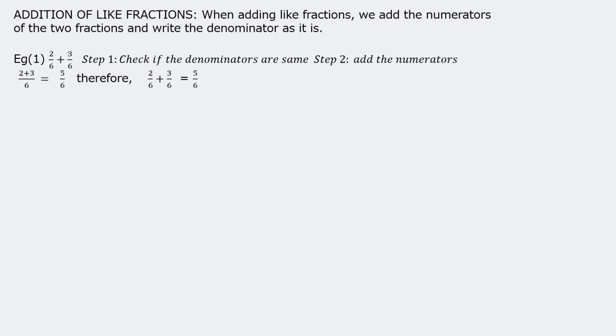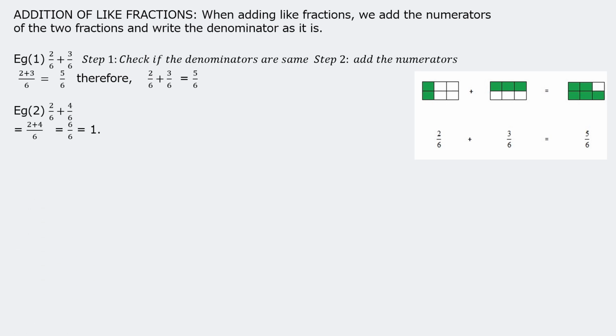How do we check? The denominator is the same, so we add the numerators. 2 plus 3 upon 6, because the denominator is the same, we can add them. 2 plus 3 upon 6 is equal to 5 upon 6. Therefore, 2 upon 6 plus 3 upon 6 is equal to 5 upon 6. Easily we can add or subtract like fractions. You can check this: 2 upon 6 plus 3 upon 6 will give us 5 upon 6. Directly we can add the numerators.